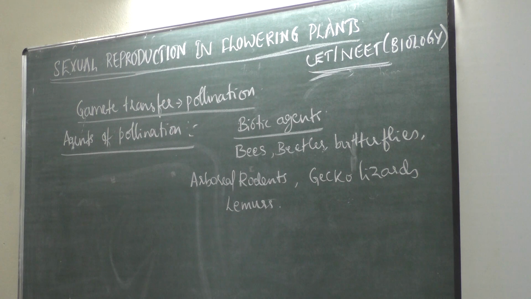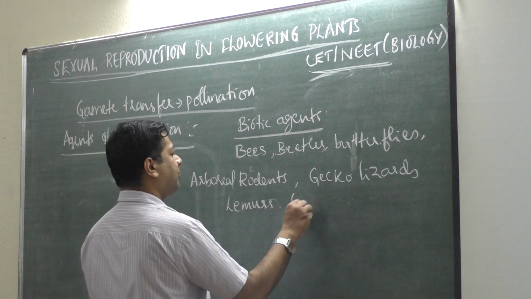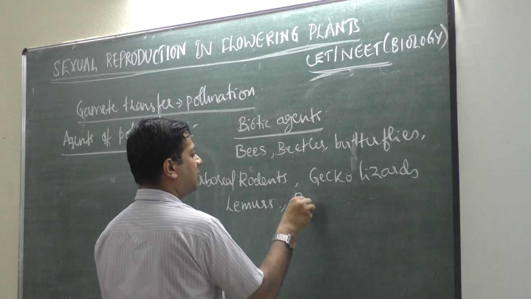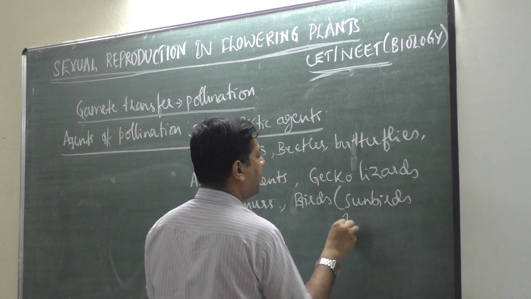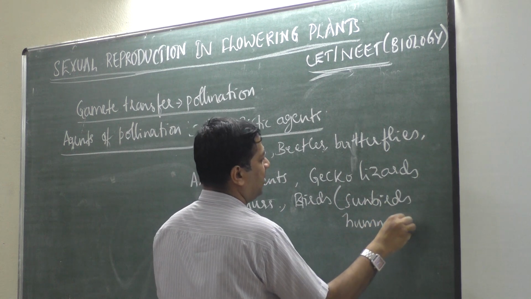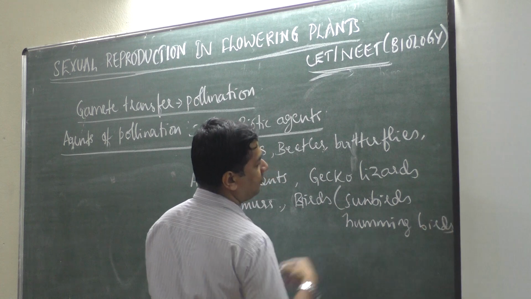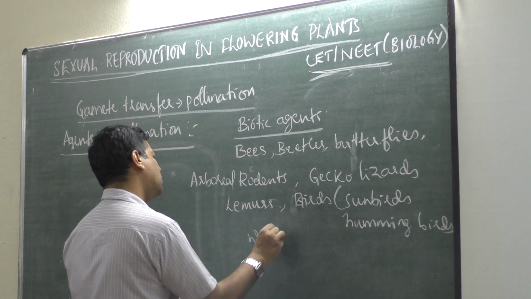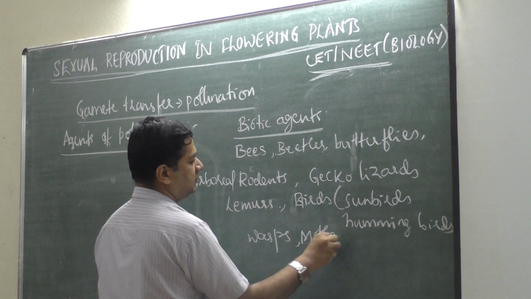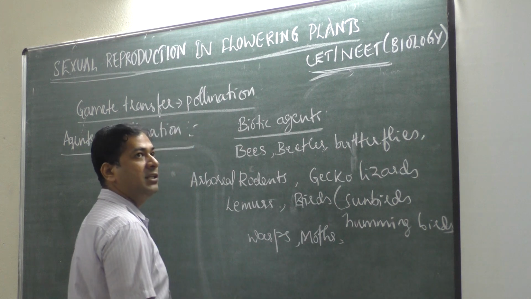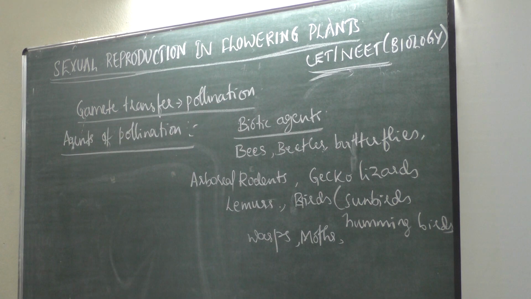Then what about other animals? Wasps, ants, moths, birds, sunbirds, hummingbirds. In case of birds, it can be sunbirds or hummingbirds. Then wasps, okay, then moths, okay, all these can be used as agents for pollination.